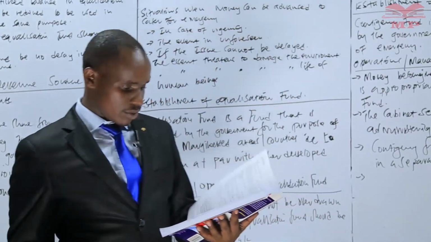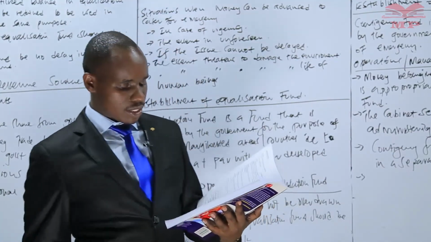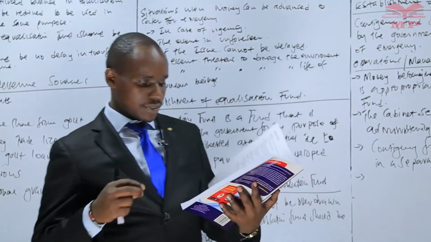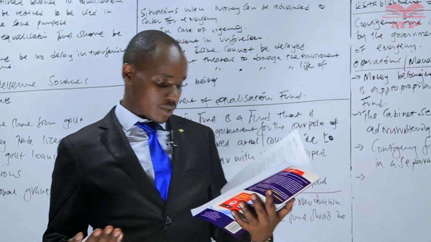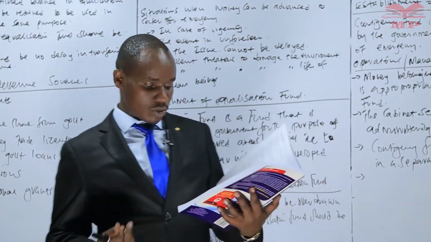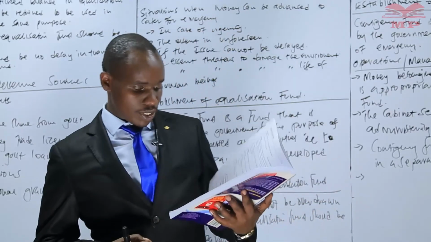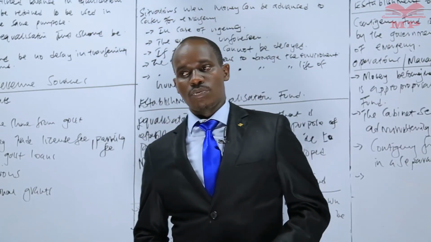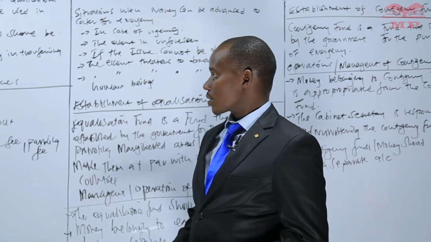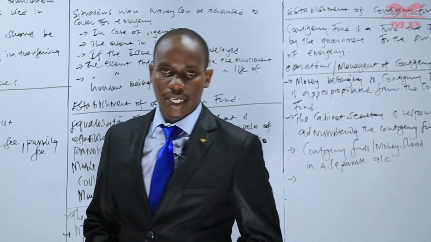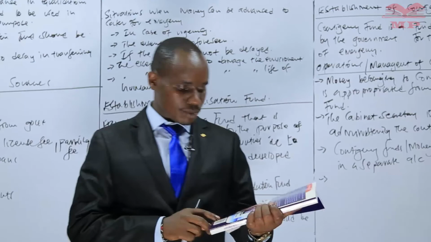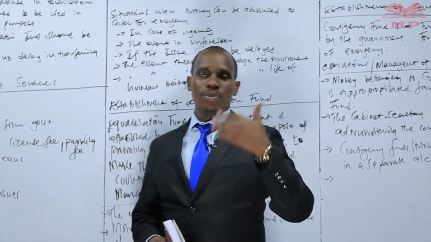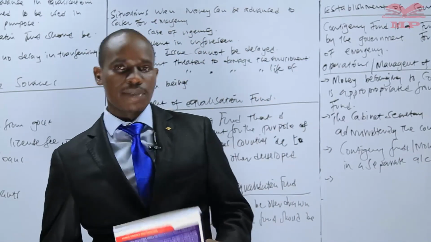The other question that I would like you to look at is November 2017, question 1C. I would also like you to look at November 2016, question 2A. It's also about the same area. May 2016, question 2B. And my final question will be November 2015, question number 2A. I would like you to look at those questions and give your own suggestions. I have also come up with some solutions in this book. So after you complete, I would like you to compare your solutions with what I have given in this book.